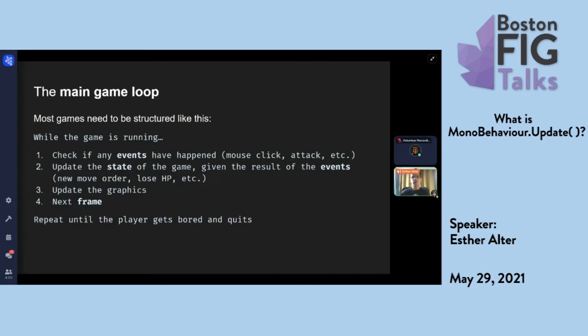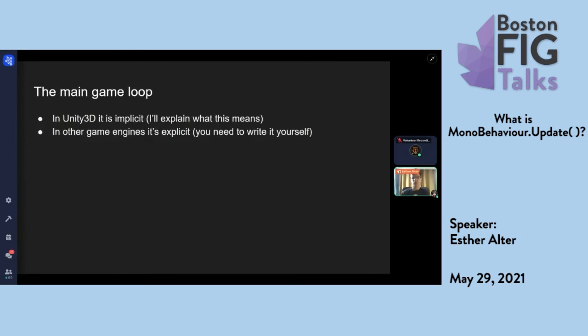In Unity 3D, what's actually handling the game loop can be thought of as implicit, and I'll explain exactly what that means pretty soon. But in other game engines, it's explicit, and by that I mean that you have to write the entirety of the main game loop and structure it correctly.